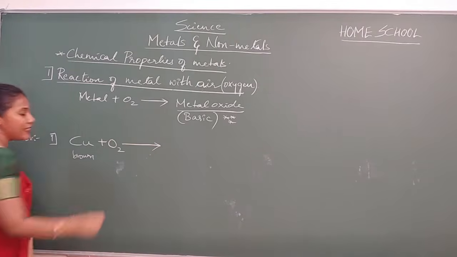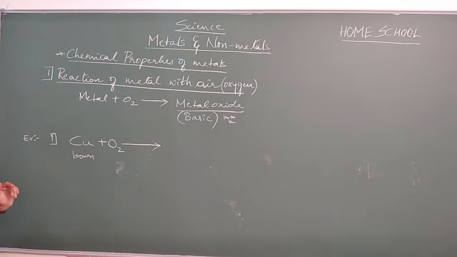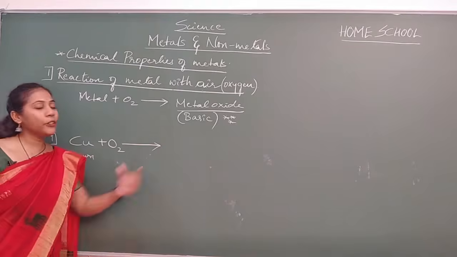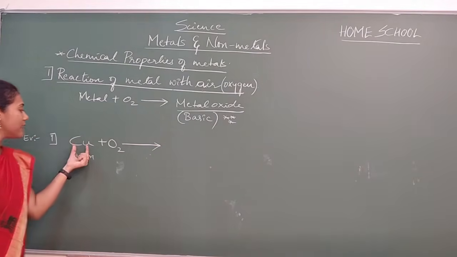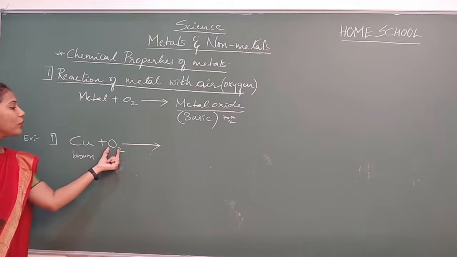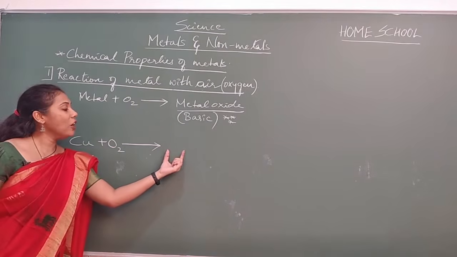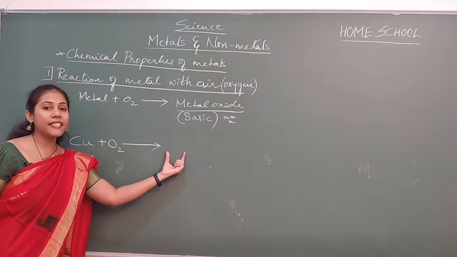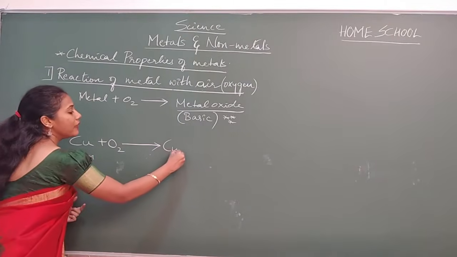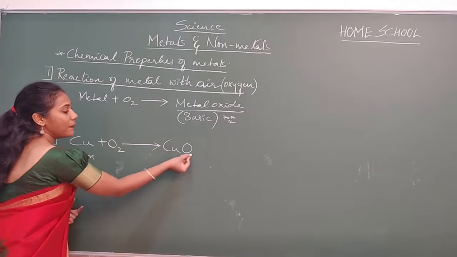What did you get, guys? Can you recall this reaction? What is the product you get? Metal oxide you are getting here. This is a metal combining with oxygen, so metal oxide you will get. Can you write the formula in this case? Copper and oxygen, this is the metal oxide.